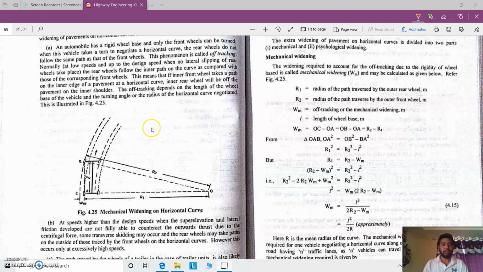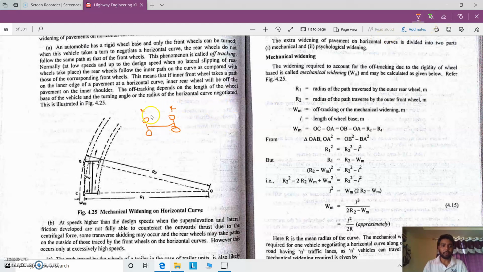The situation is like this: whenever an automobile vehicle is considered, that vehicle has a rigid base. The base is nothing but the rigid connection between the rear wheel and the front wheel. Say this is the rear wheel and this is the front wheel.